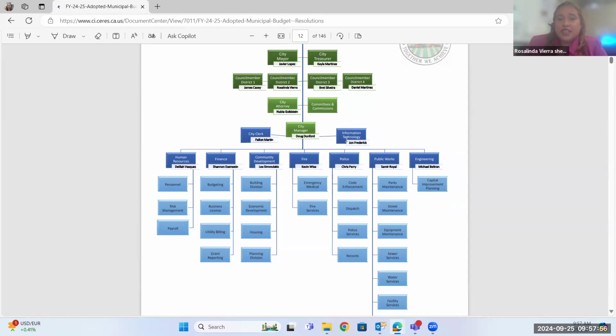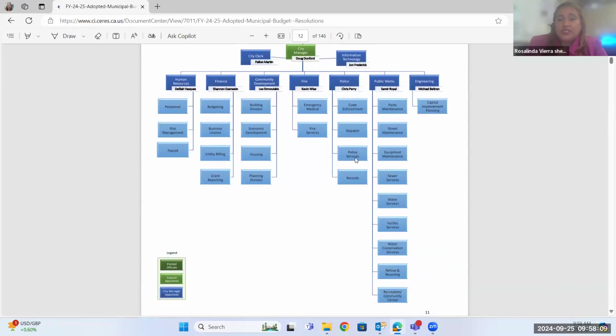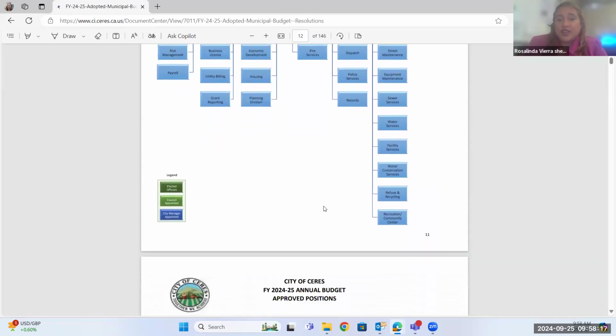Then we have the city clerk and the IT people who both report to the city manager, as well as all the other department heads. So these are all the department heads. This one has the names of all the current ones as of the time of the budget. And then how many positions were approved. So you can see the different positions here or departments. So you can see all the departments here, and it kind of gives you a legend down here so you know what you're looking at based on color. Everything's color coded, okay?